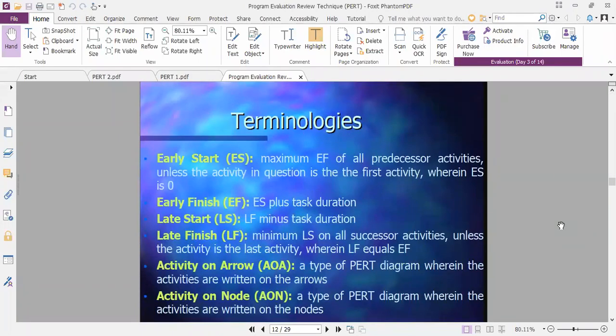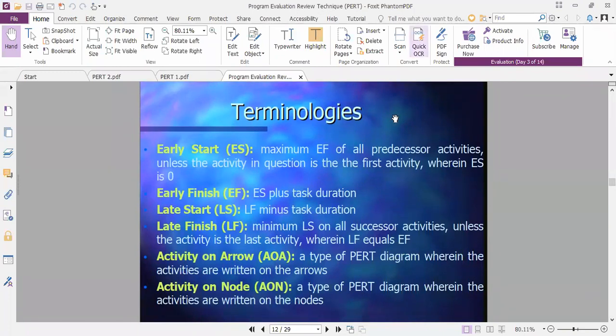Okay, this is very well known to you. ES, the activities that can start early. These are having early start. Maximum EF of all precedent activities, unless the activity in question is the first activity, when ES is 0. Only for the first activity ES is 0. For others we can add it.